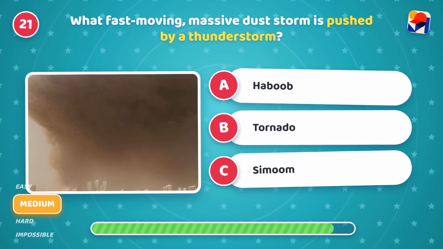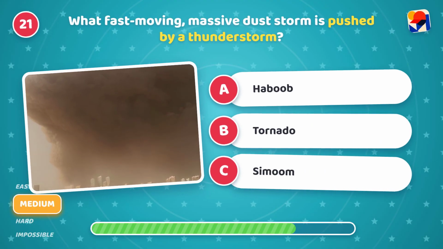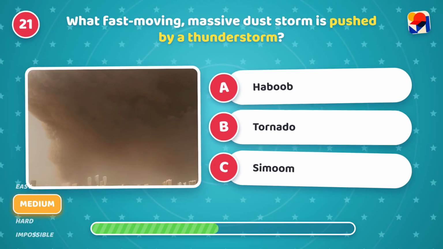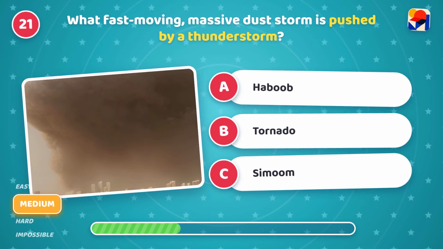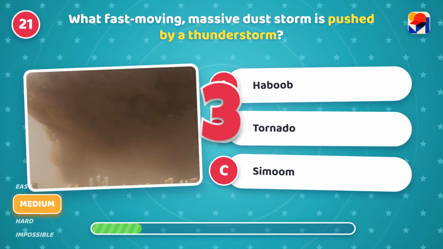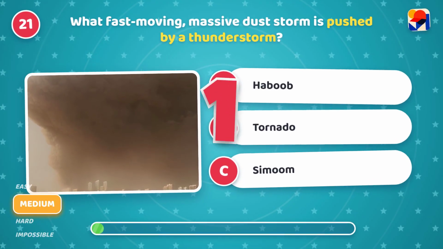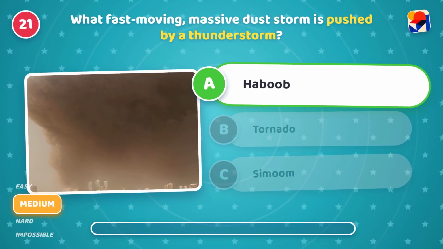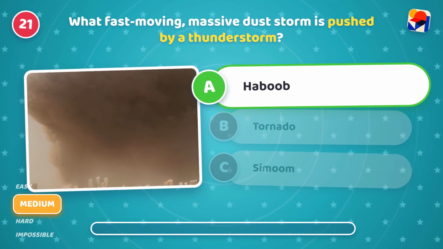What fast-moving, massive dust storm is pushed by a thunderstorm? Is it A, haboob, B, tornado, or C, simoom? It's A, haboob. Oof, tricky. Giant dust walls in dry regions.